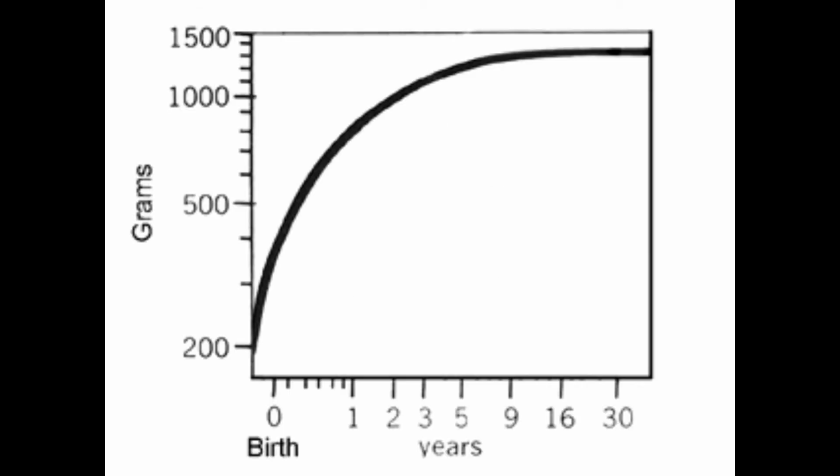The newborn brain weighs 400 grams. At 1 year of age, the brain weighs 1,000 grams. By 2 years of age, the brain has reached 80% of its adult size. By 18 years of age, the brain has reached its adult weight of 1,400 grams.